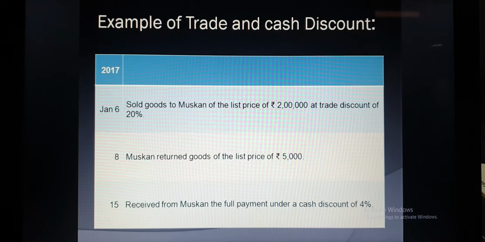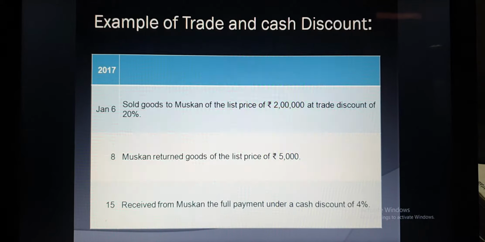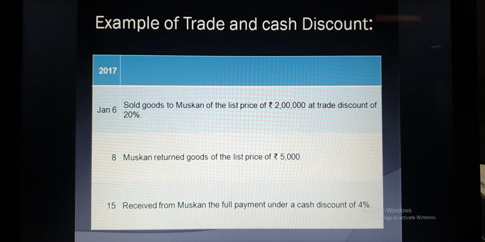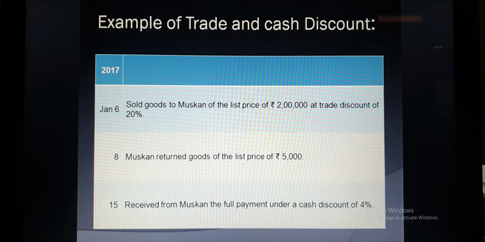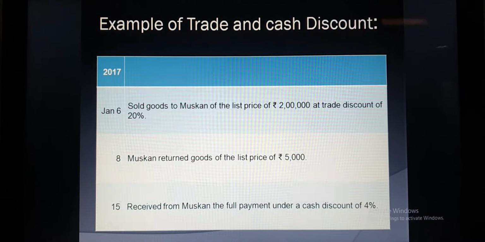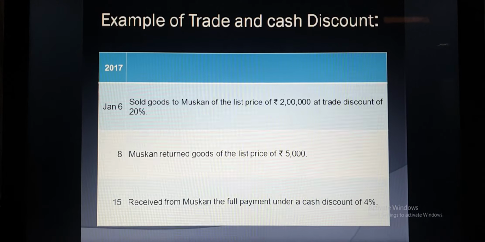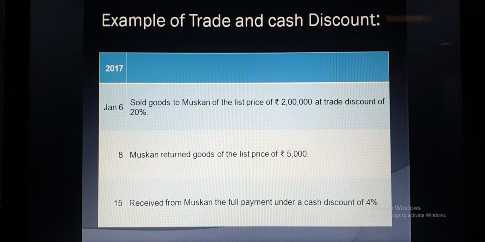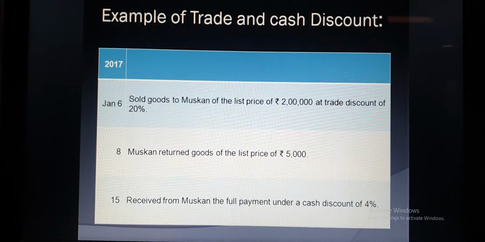Now I will take one example related to trade discount and cash discount to explain how to pass the journal entry when information regarding trade discount and cash discount is given in the question. So there are three transactions on January 6, 2017, January 8 and January 15. Now how will you pass the journal entry in the books of the firm, that we will see in the next slide.